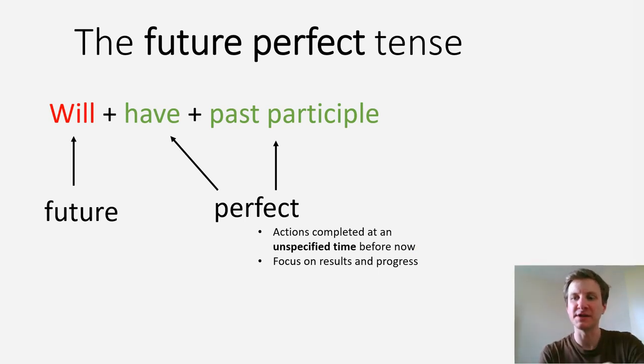So that's something you should try to remember through this video. The perfect tenses are focusing on the results of actions completed at an unspecified time. Now that probably was a bit confusing, so let's look at some examples.